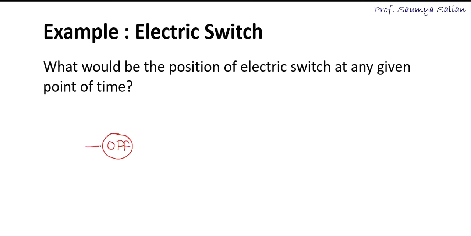Only when we push or press the switch do we change into the next state, that is the on state. If we push once again, I move back to the off state.